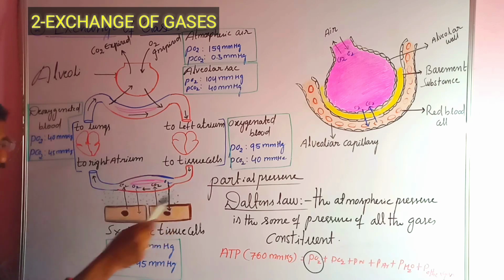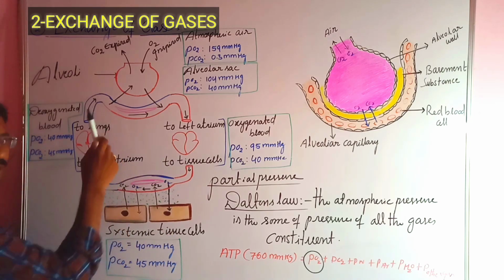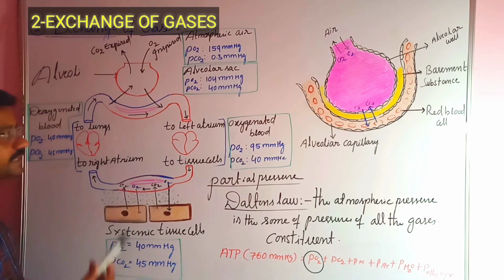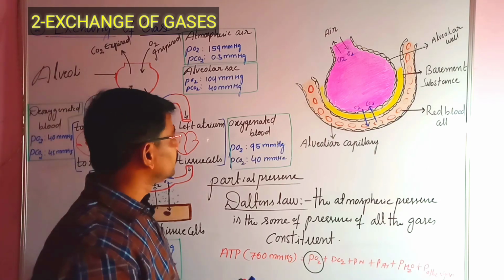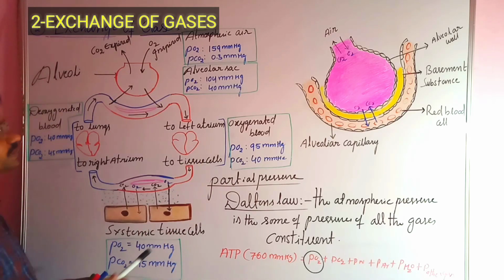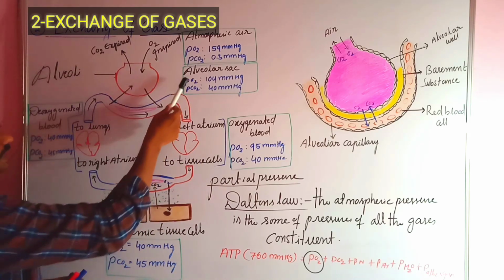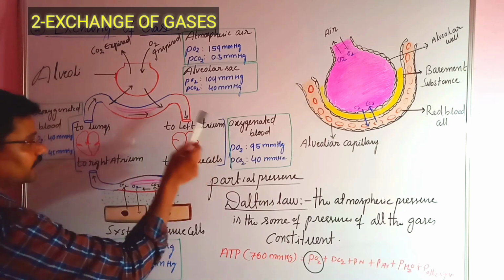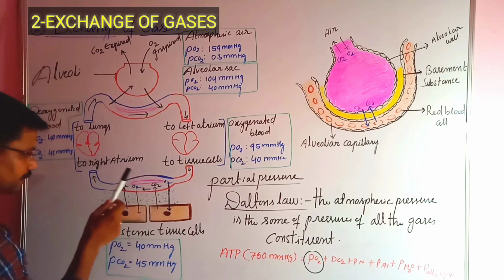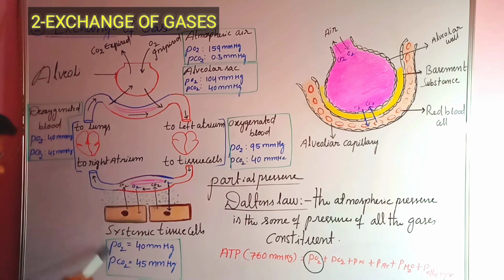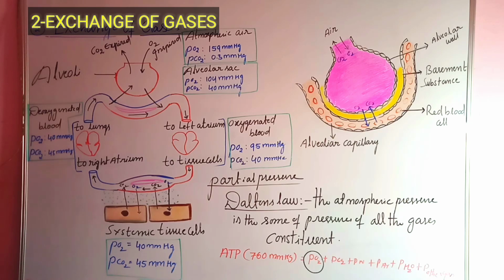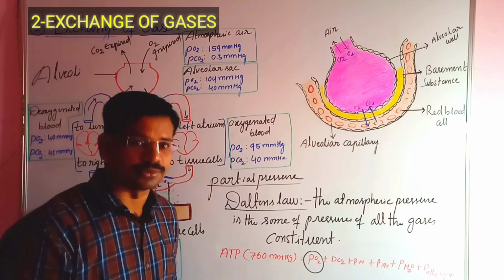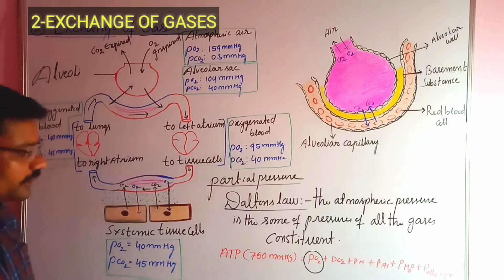Okay, now the partial pressures help the gases move from high pressure to low pressure. If you take a particular gas, we have seen that there are different types of partial pressures. For example, there is atmospheric pressure, there is alveolar sac pressure, there is a pressure in the oxygenated blood, there is a pressure in the deoxygenated blood, and there is a pressure in the systemic tissue fluid. These are all pressures which influence the exchange of gases, right? Let me explain about that.